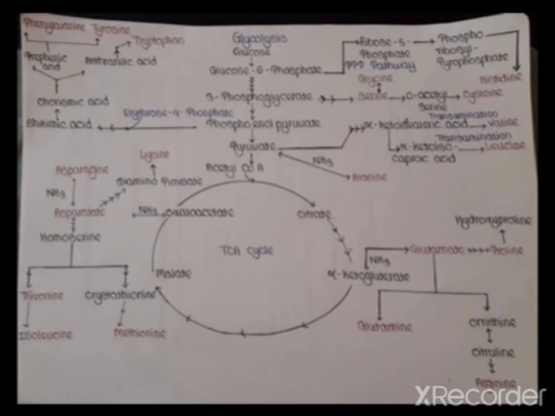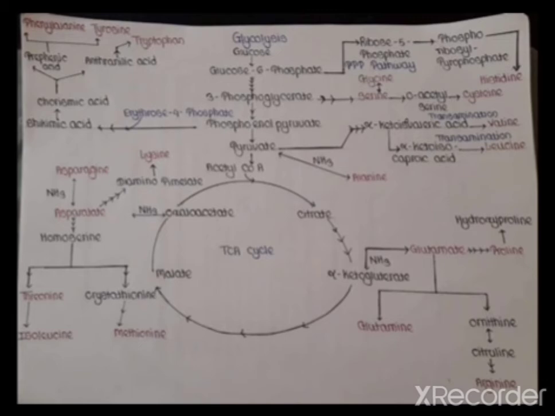See here, in the glycolysis pathway, breakdown of glucose molecules takes place. Glucose is converted to glucose 6-phosphate, and through different intermediate compounds to 3-phosphoglycerate. Glucose 6-phosphate is converted to ribose 5-phosphate, then phosphoribosyl pyrophosphate, which is converted to histidine, an example of an amino acid.